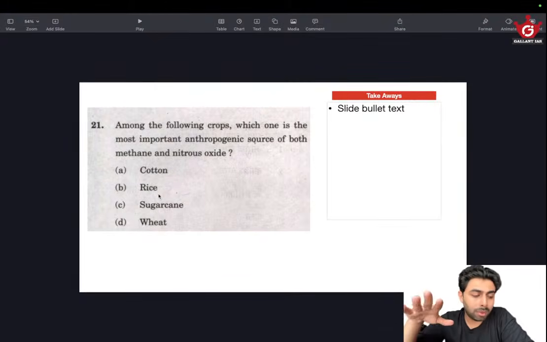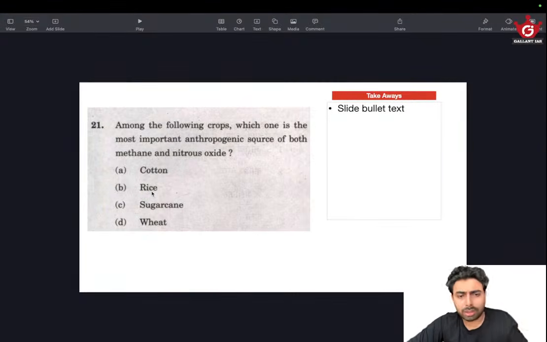This is very true in most of the cases. So this is in the case of rice, yeah, it's there. Okay, rice is a good contender for this sort of statement. And then sugarcane. Okay, how is sugarcane cultivated? Sugarcane is cultivated not on waterlogged soils. It is just a standing crop on dry land. Maybe in the processing of that, they could be emitting methane or nitrous oxide. Okay, wheat also doesn't require waterlogging. So this waterlogging aspect of rice is actually being questioned here.